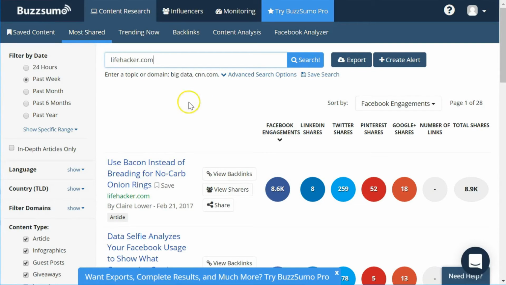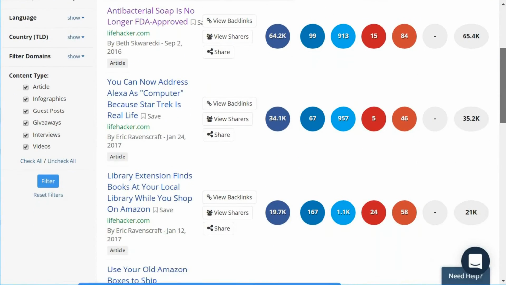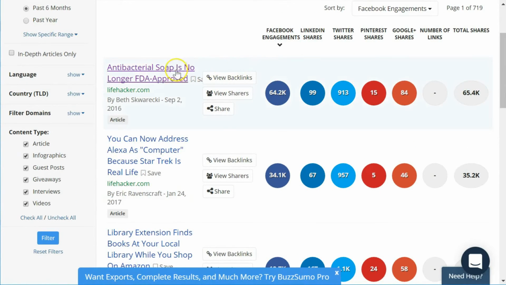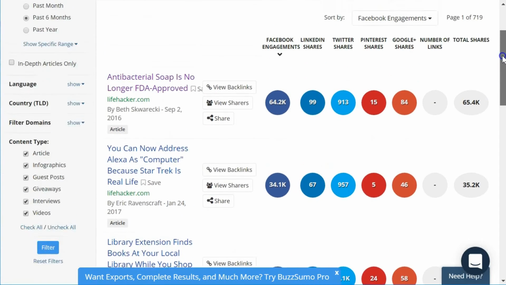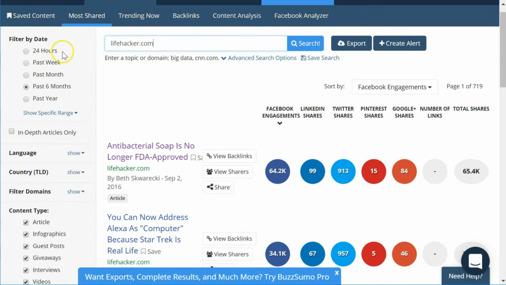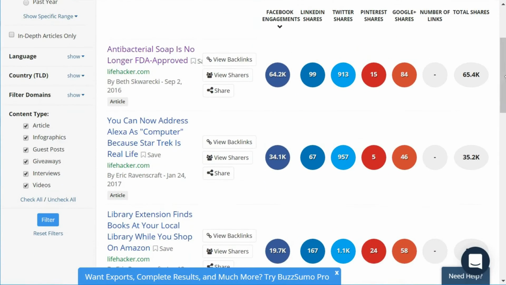I'll give you one other example, which I find is very, very helpful. Sometimes I'll go out a bit further. Let's change this filter to the past 6 months. The reason I choose this is that once in a while, and perhaps more frequently than we think, there may be an article or there may be a piece of content from your favorite website, or at least a favorite topic or subject of yours, that was not very popular in the first 24 hours or in the first week that it was published. But if it was a quality piece of writing, if it was a very helpful piece of content, chances are that gained more and more shares over time.